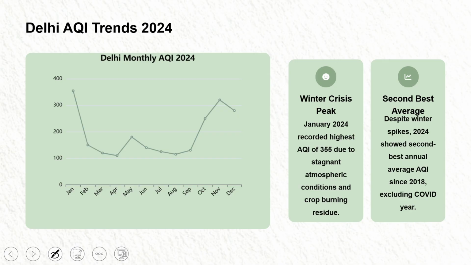Let's see in the next slide the Delhi AQI trend. Before getting deep into the graph, let's talk about what AQI is. AQI is nothing but the Air Quality Index, right?